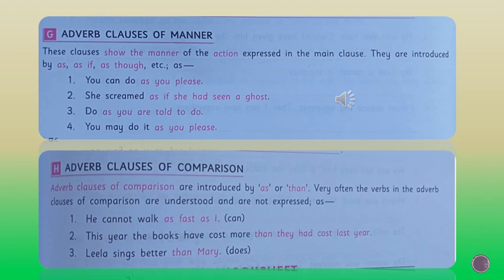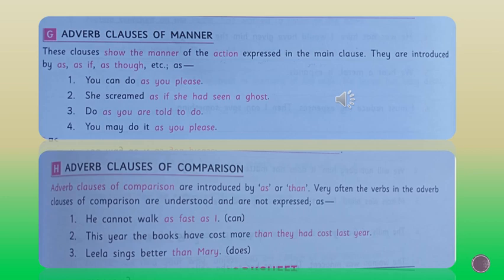The next one is adverb clause of manner. Adverb clauses of manner show us how something happens. These clauses show the manner of the action expressed in the main clause. They are introduced by as if, as though, etc. You can do as you please. Okay, adverb clause of manner. The conjunction "as" is used there.